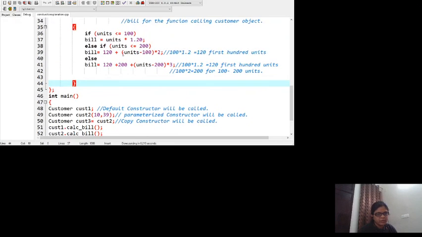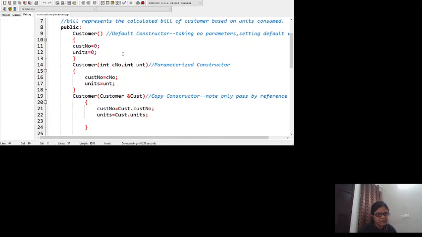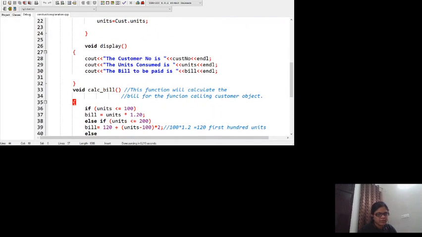So I hope all the types of constructors, and how to use them, is very clear.